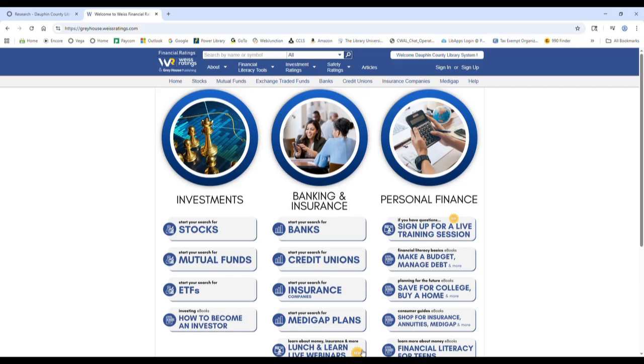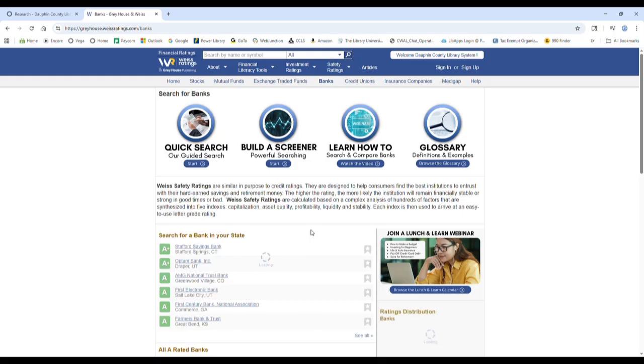We're now going to more quickly go through the banking and insurance hub. I'm going to click on Start Your Search for Banks. This site is probably starting to look pretty familiar.